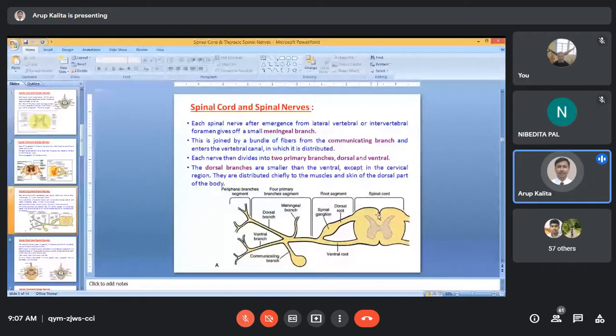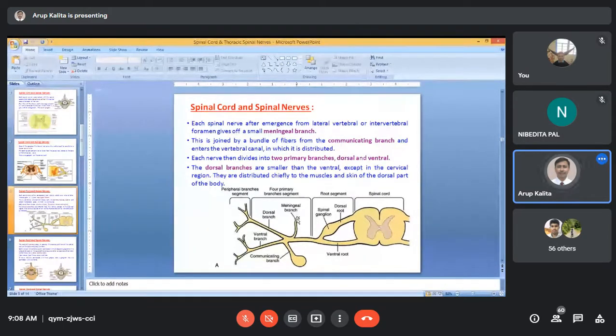This is the dorsal root. This is the spinal ganglion. This is the ventral root. They are united together to form the spinal nerve. So how is the spinal nerve formed? It is formed by the union of dorsal root and the ventral root. Now, after forming the spinal nerve, it will give a small meningeal branch that will go to the meninges.